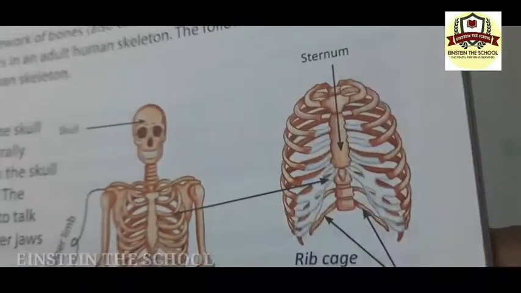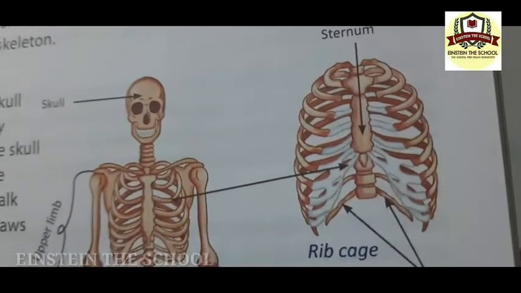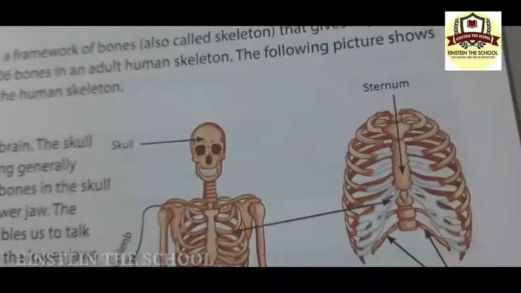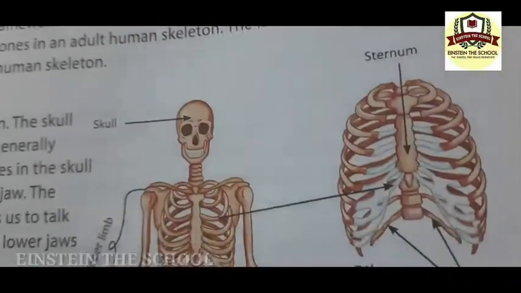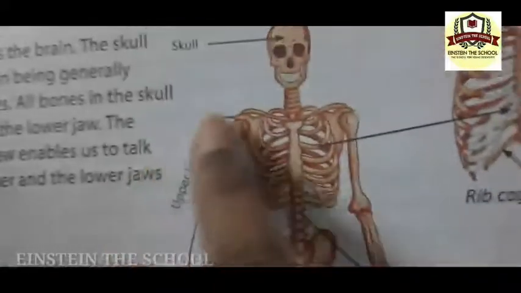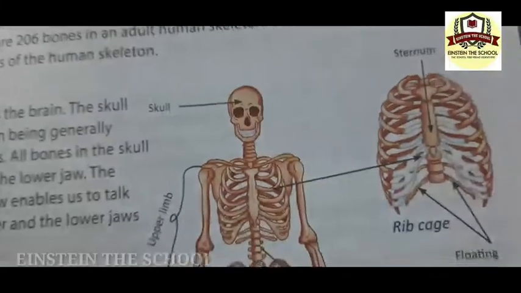So ribs are thin and curved bones which make a cage-like structure in the chest, called the rib cage.